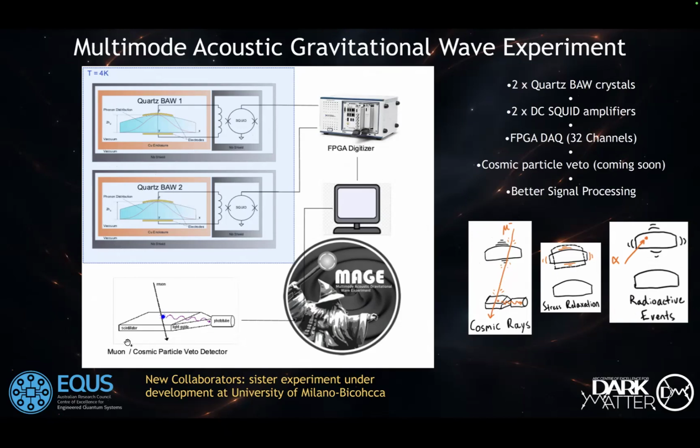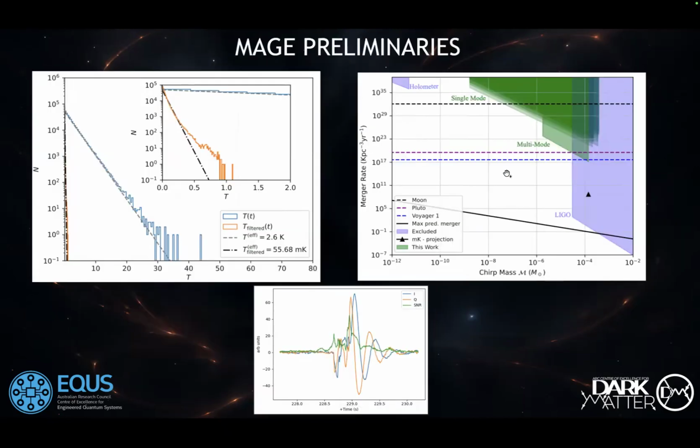The other feature is this muon detector, which is coming online. So again, this is quite an advantage over the first experiment, and these are the first results. On the left, we have the histogram. These are the events, and these fitted lines here and here are basically the thermal noise limit, which we can estimate from our knowledge of the antenna. And this tail here is the excess of those extra high energy events which we observe in our antennas.